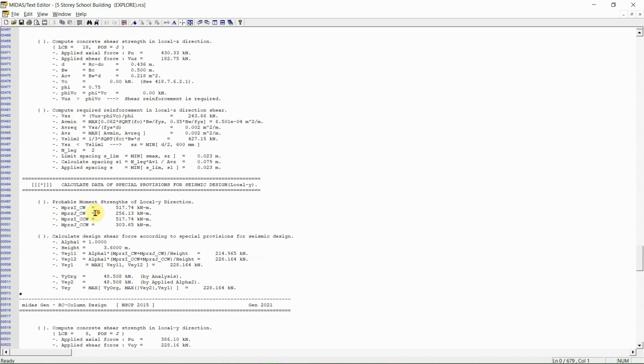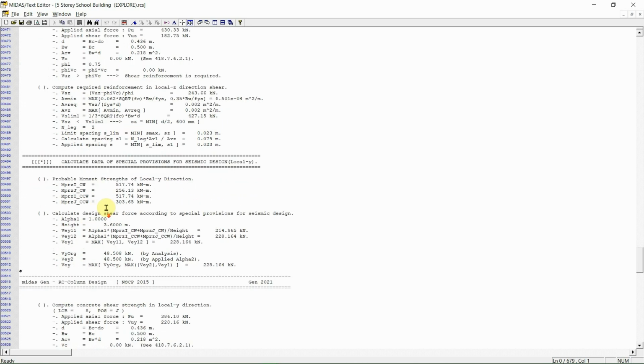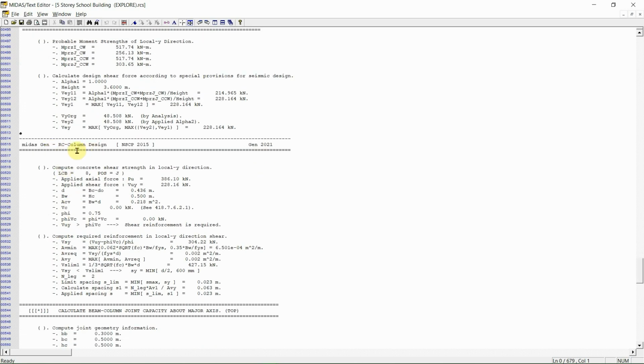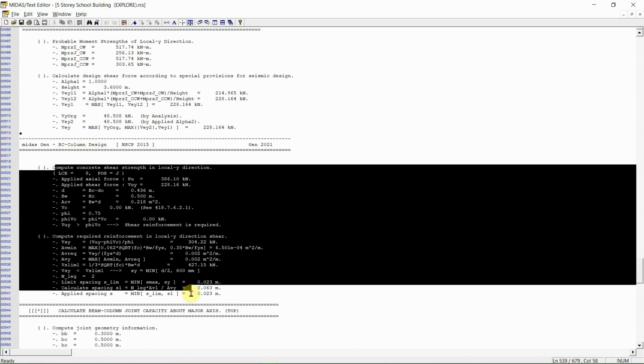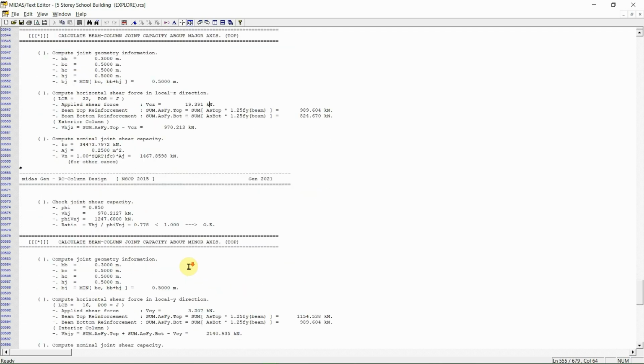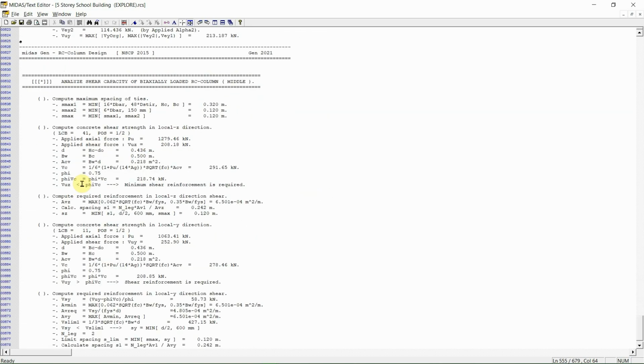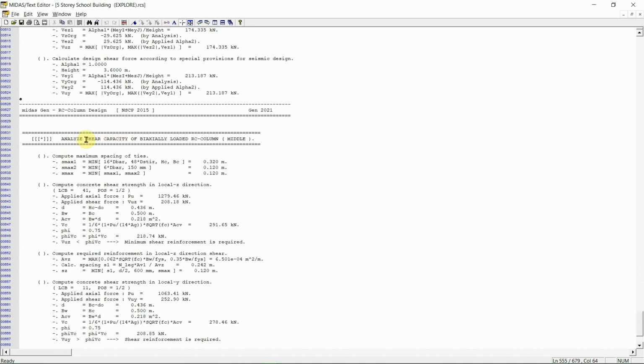And here we can see the calculated data of special provisions for seismic design, the RC column design, you can see it here, and at the bottom we can see the shear capacity of biaxial loaded RC column. So that's the detailed result of our RC design.